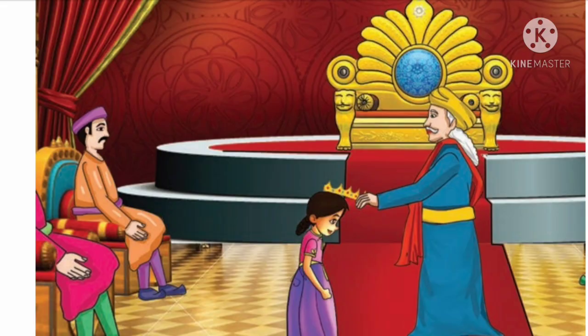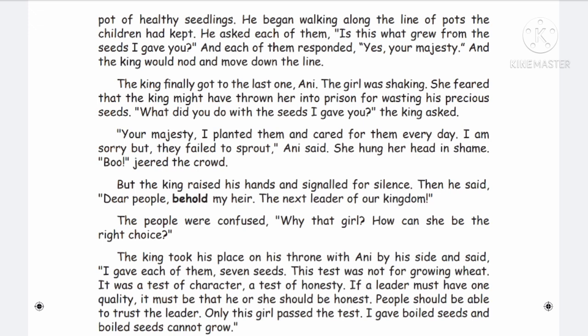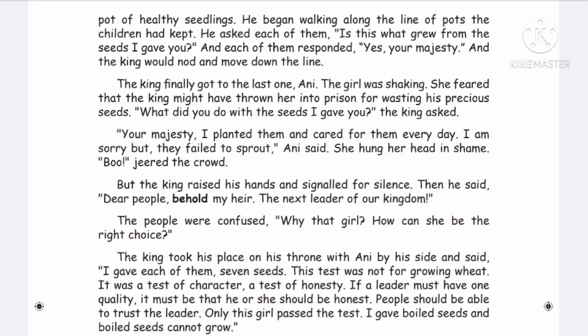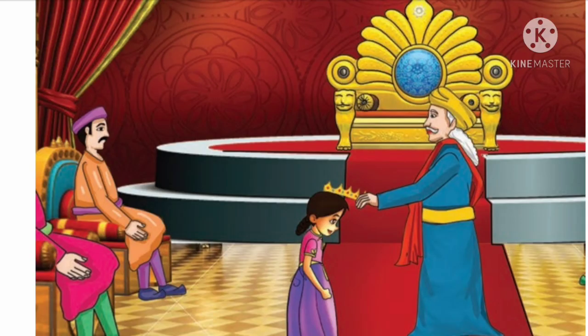Everyone was shocked because Annie's seed did not grow. How could she be the winner? The people were confused and asked, "But what happened?" The king said, "I gave only boiled seeds to all the children." But what happened? Annie used the same seed till now, but the other children bought some seeds and they grew. So this is a dishonest act. Annie alone did the honest act. So Annie will be the winner.